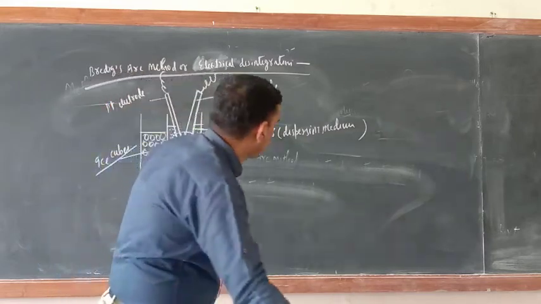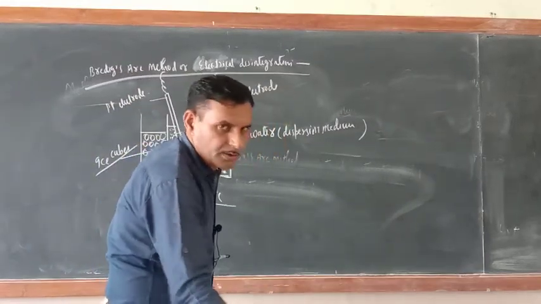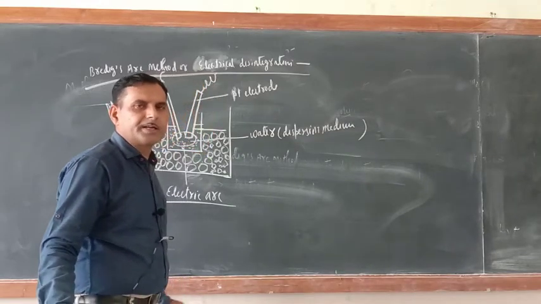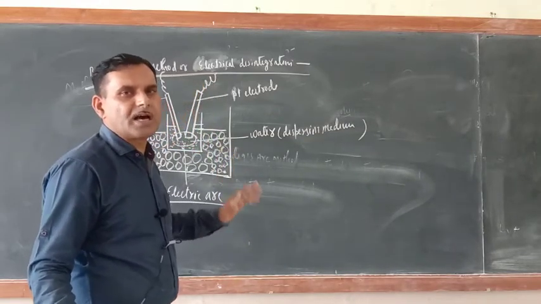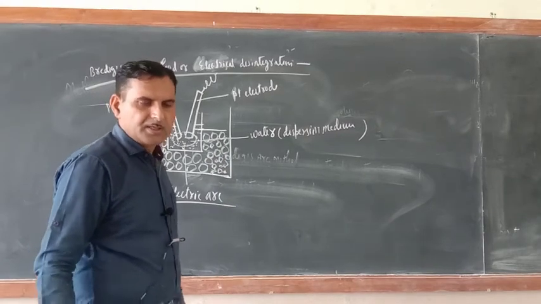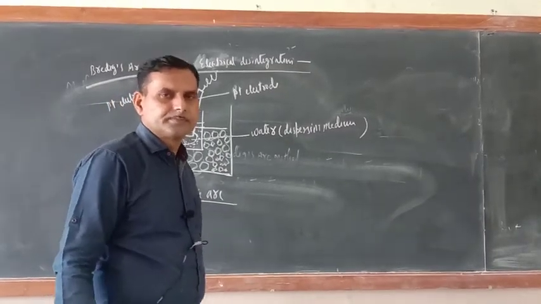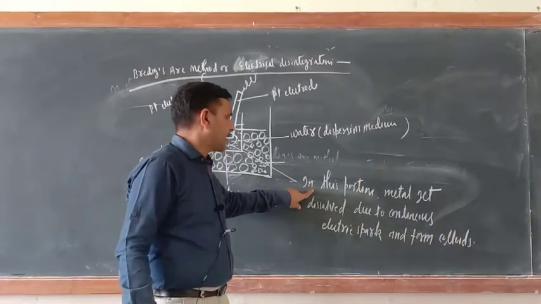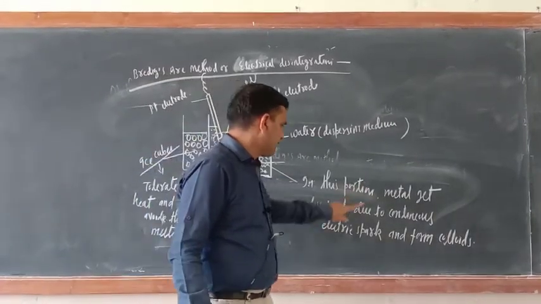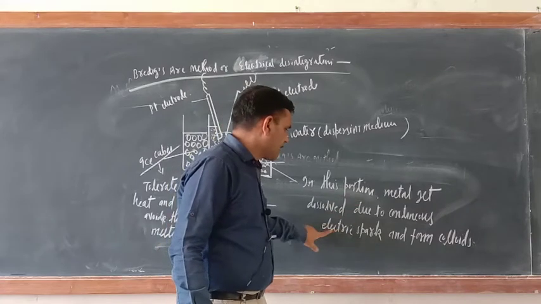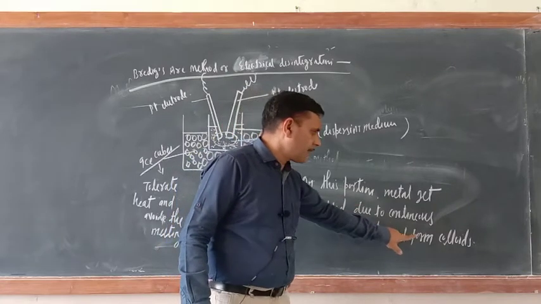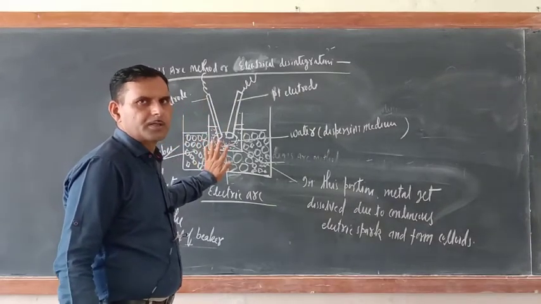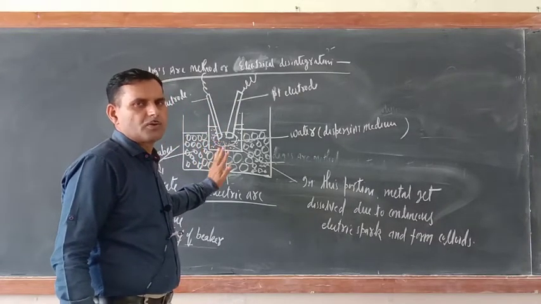The next method is peptization, and that is most important. In a short note, sometimes they ask, what do you mean by peptization? So first, cadets, please write this point also. In this method, metal gets dissolved due to continuous electric spark and forms colloids. Yes, that much only. Over. So Bredig's arc method is over.